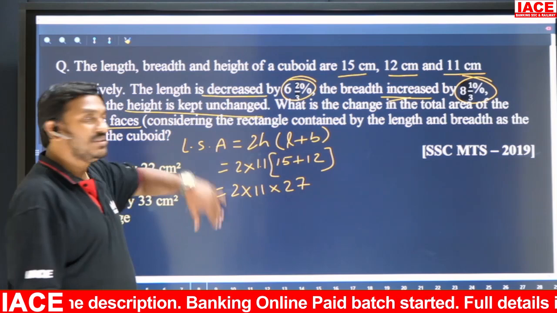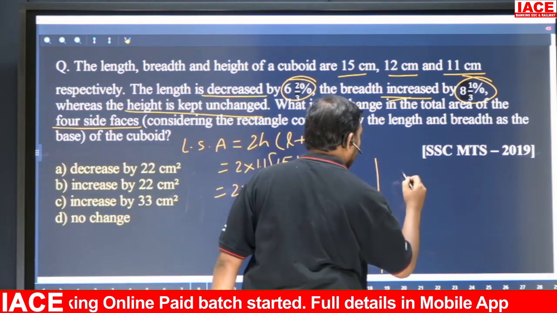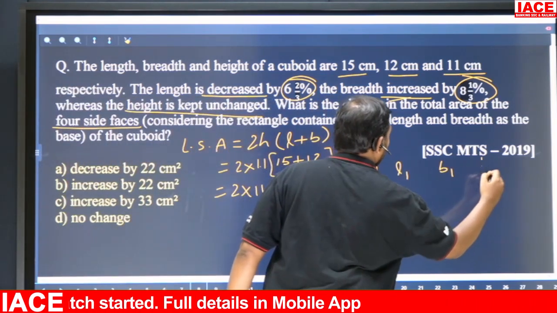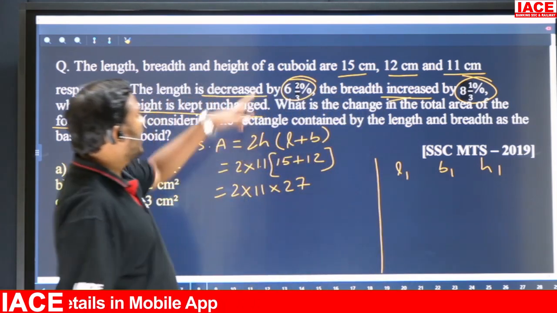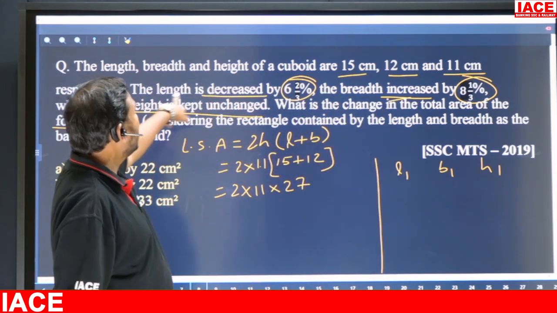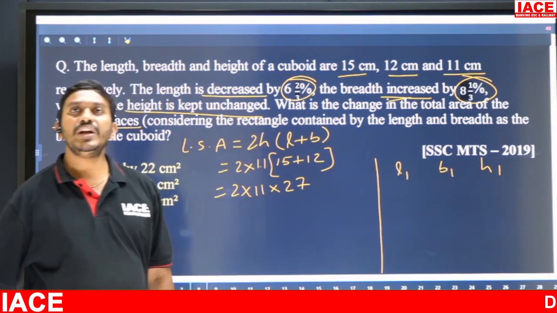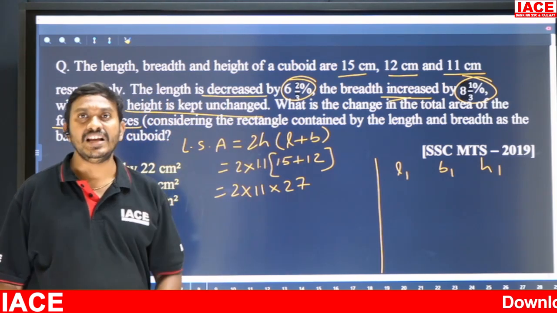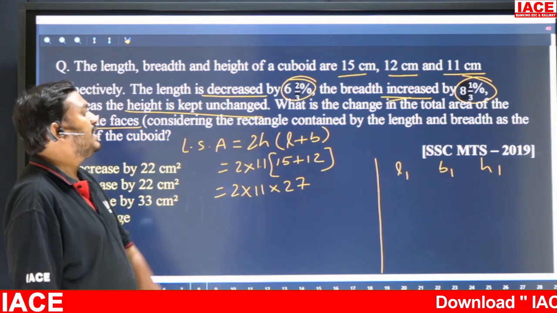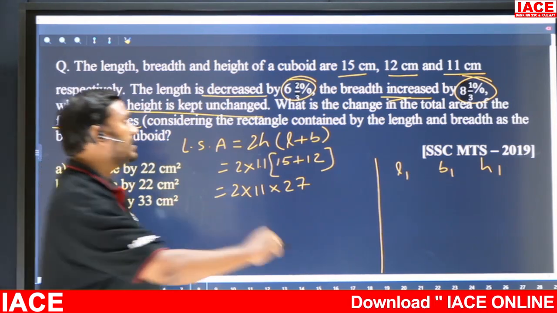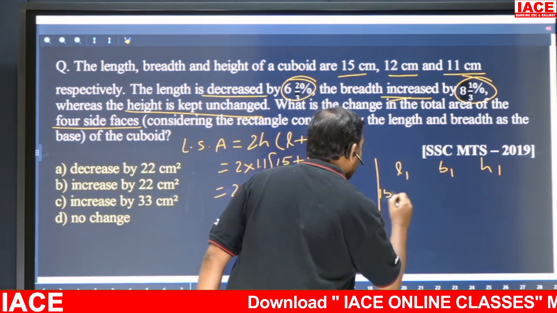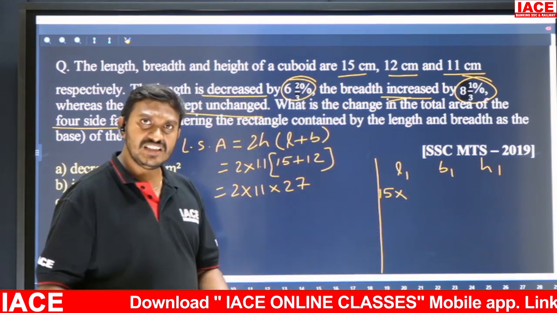Okay. Now coming to the resultant L1, B1, H1. What happens to L? The length is decreased by 6 and 2 by 3%. Decreased means 15 into what fraction?